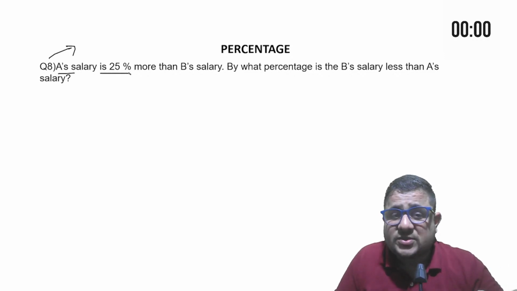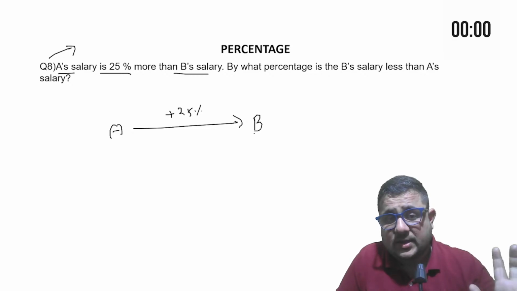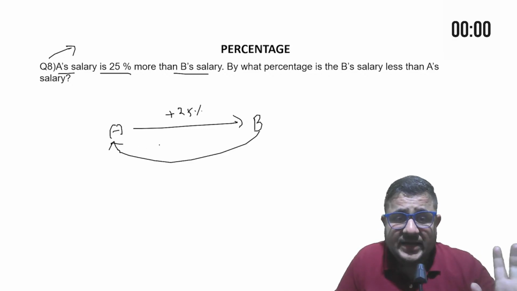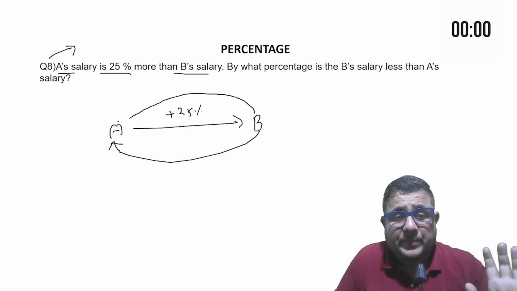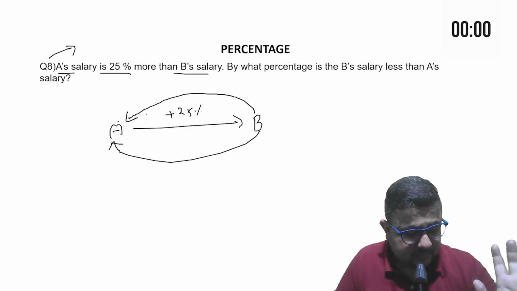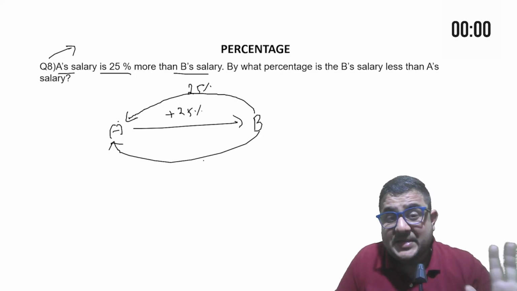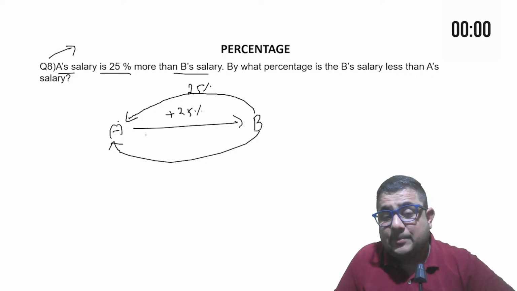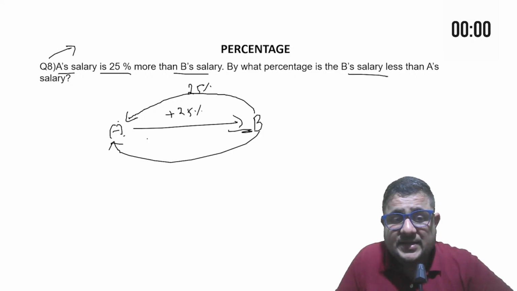A's salary is 25% more than B's salary. So what have they given us? A's salary is 25% more than B's salary. Then B's salary is how much percent less than A's? That is what they are asking. So what is the answer of this question? You will say A's salary is 25% more than B's salary. Then tell me how much percent less? So by what percent is B's salary less than A's? So you will say, sir, 25 only.